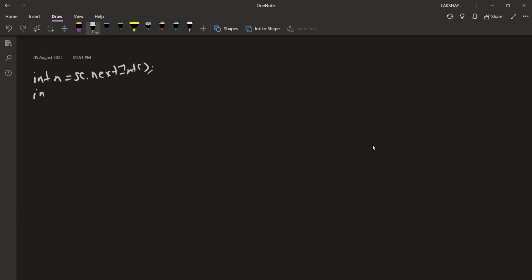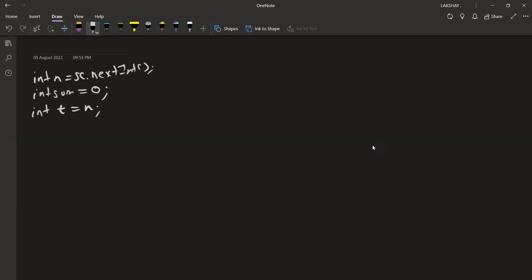After this, I will have an integer sum equal to 0, because we need to add the sum of cubes. After that, I can create a temporary value t, which will be initialized to n.